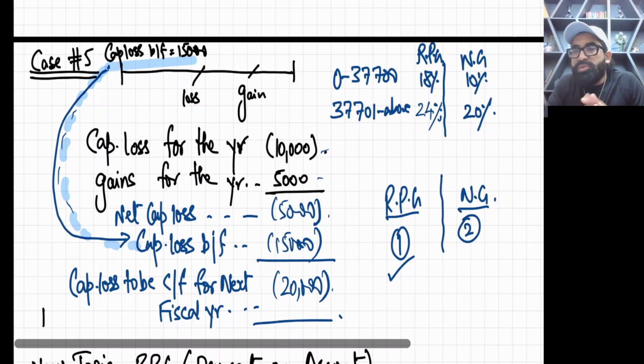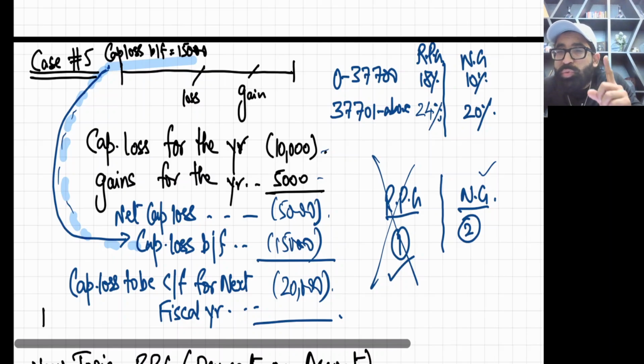Always listen: always kill RPG first and then go for NG. Always use your capital loss against RPG first and then NG.